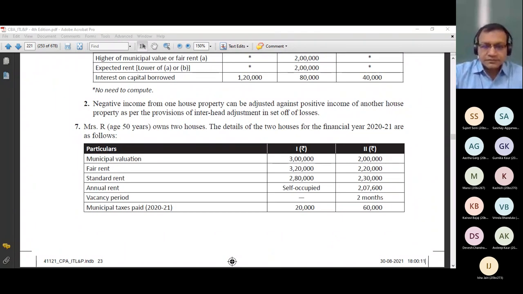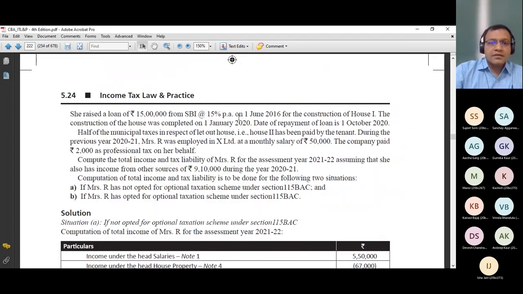Next page. This is the remaining question. Take the screenshot of this portion till solution. Then I will start reading this question for you. If you have taken this screenshot also, or if you have this available with you, please raise your hands so that I can move forward and discuss this case with you.